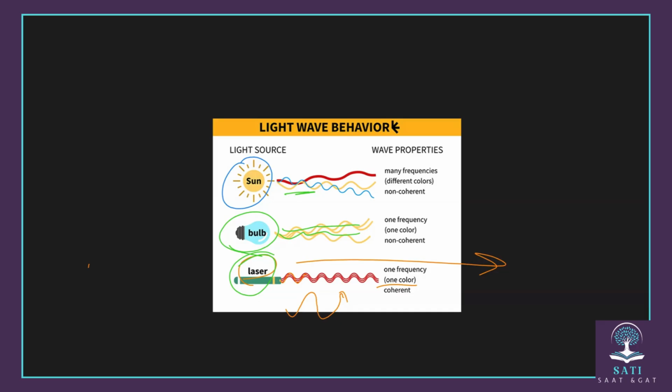So this light can move for long distances and can be used in many things in our lives. One of them is to test the straightness of tunnels, or to cut many things, or to use it in medical applications. So we use laser in many things, but laser is mainly waves that have the same frequency, the same color, move in the same direction, and usually have a higher energy level. Higher energy based on what we are studying, but we also have lasers that have low energy levels. That's for this part, so you can go and solve the related question in the quiz.